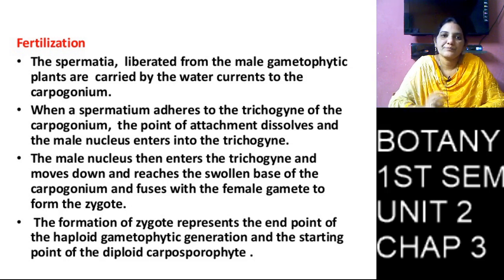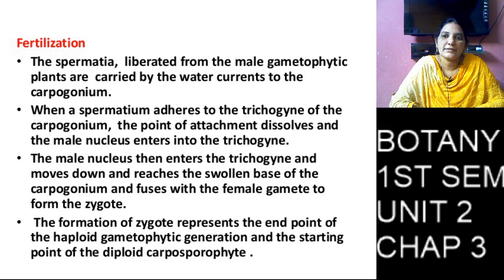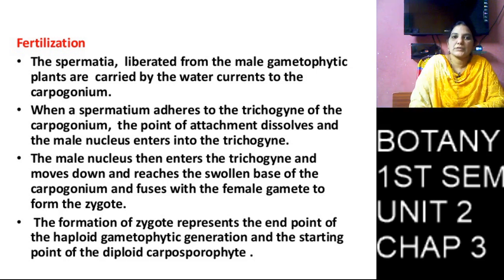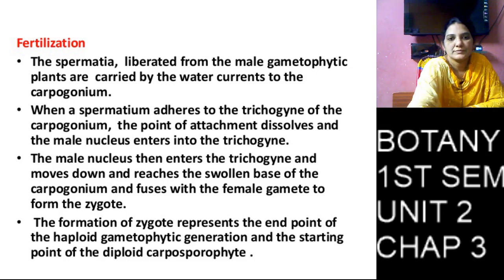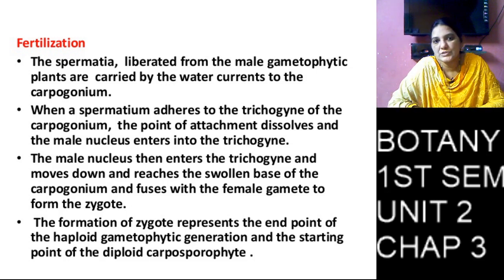The male gametes enter into the carpogonium, one male gamete fuses with one female gamete, and they form one zygote. The zygote is in diploid stage.